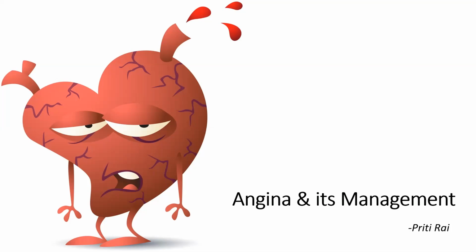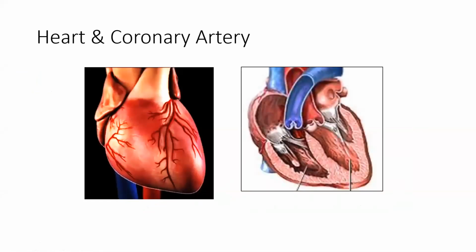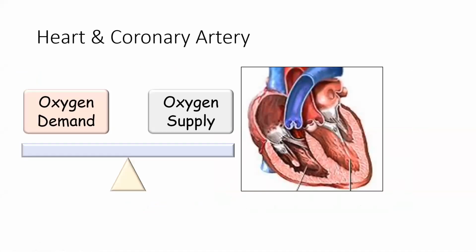So these are the three things which are correlated with each other. Now we will start with angina. Whatever treatment options we are looking at for angina is applicable to ischemia also. So this is the heart and the coronary artery, the artery that you can see in the wall of the heart, that is supplying blood to the wall of the heart. This is just an internal image of the heart. I'll directly move ahead to the pathophysiology of angina.